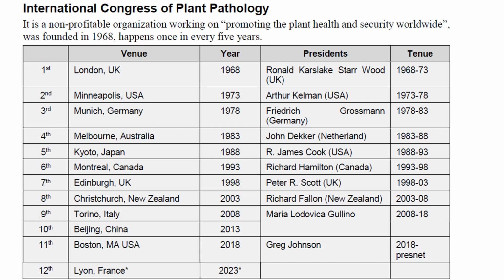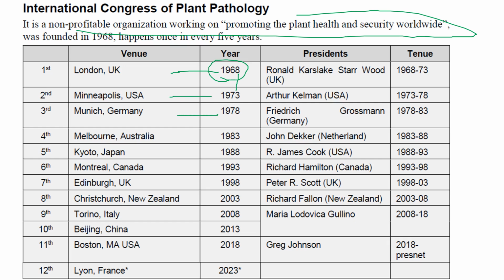As I told you, the International Congress of Plant Pathology is a non-profit organization that especially promotes plant health as well as food security worldwide. Every 5 years the International Congress of Plant Pathology is held. The first International Congress happened in London, UK. The second one, exactly after 5 years, was in 1973, Minneapolis, USA, then 78 Munich, Germany, then the fourth, fifth, sixth, and the last one that happened is Lyon, France in 2023.